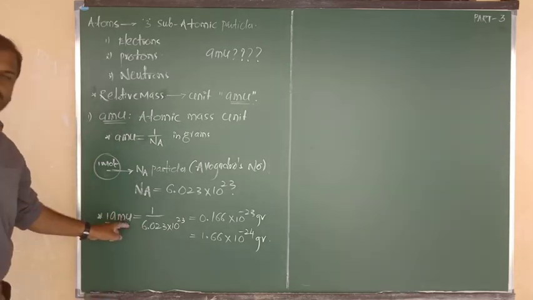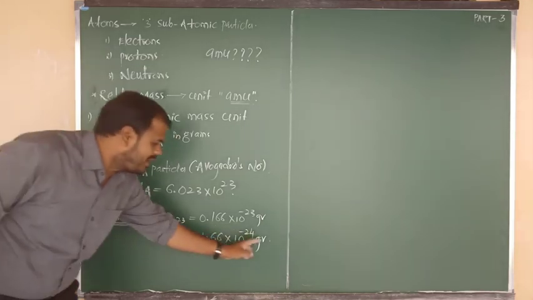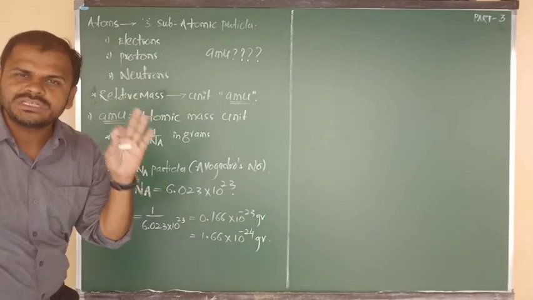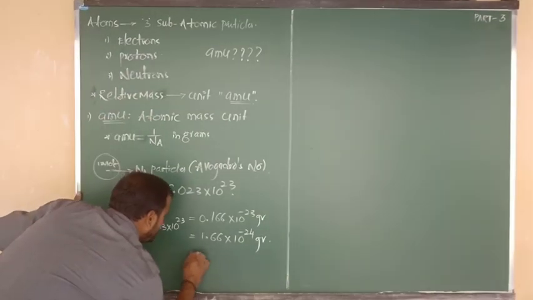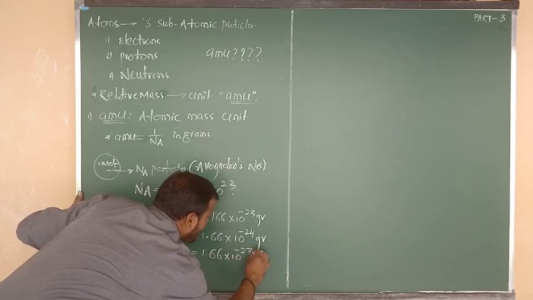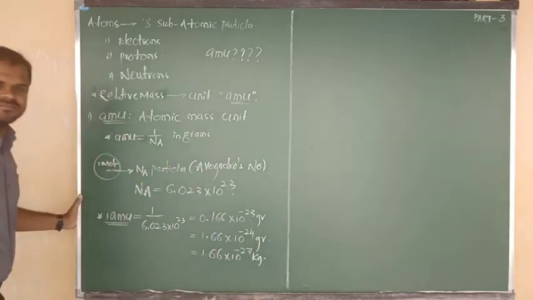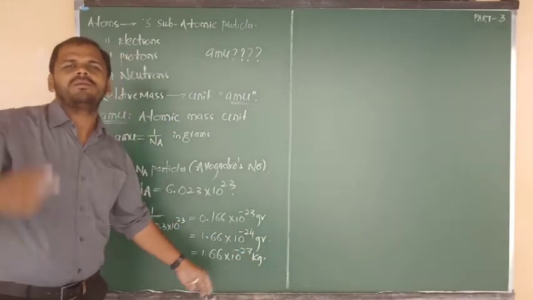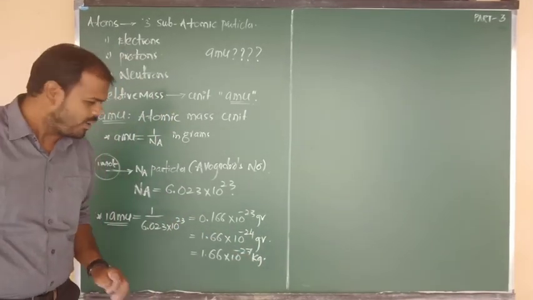So AMU is equal to how many grams? 1.66 into 10 to the power of minus 24 grams. And also we can convert it into 1.66 into 10 to the power of minus 27 kilograms. We can convert gram into kilogram, 3 units will be the difference.